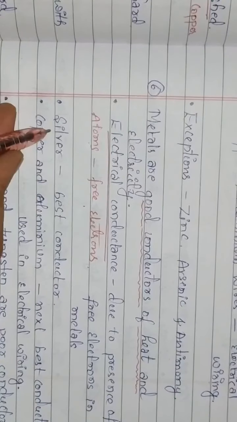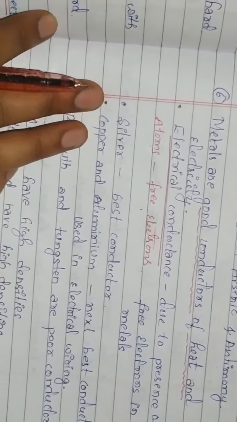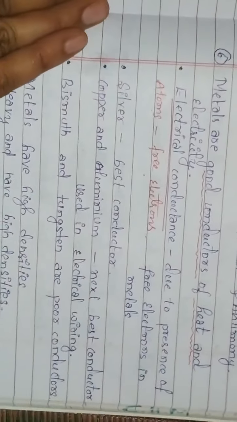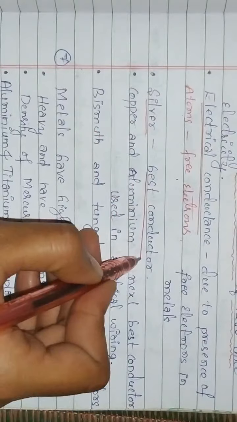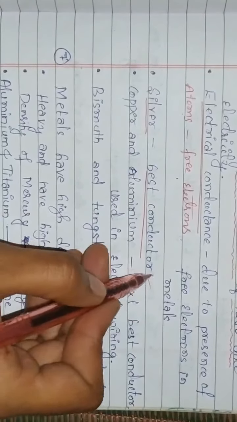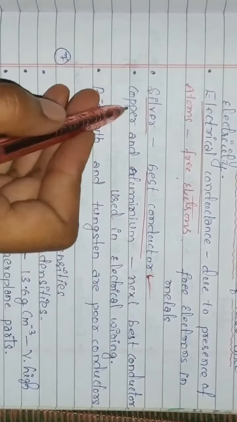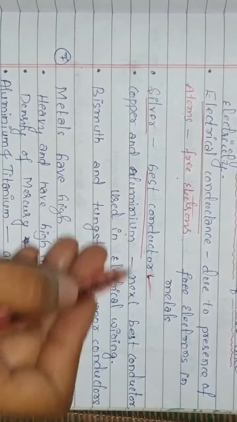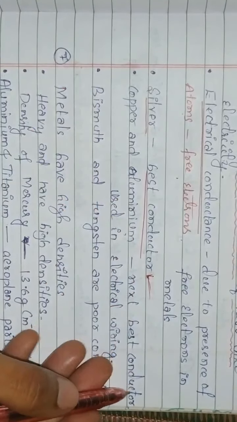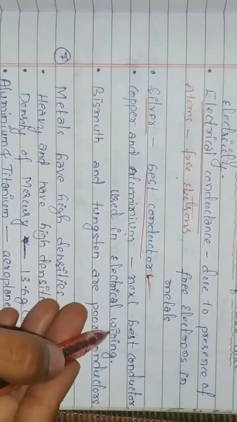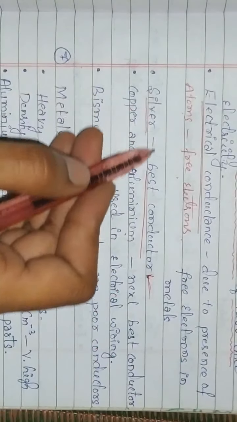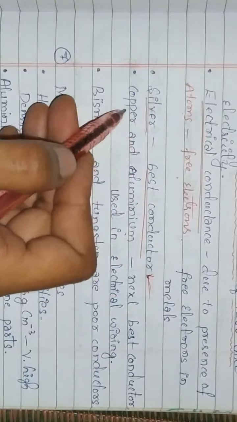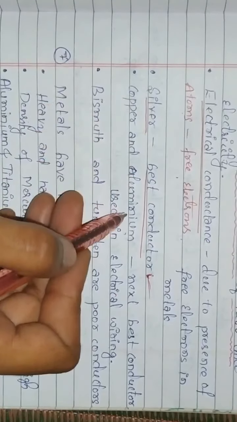Silver is the best conductor, and then copper and aluminium. Remember this: silver is the best conductor. Copper and aluminium are the next best conductors, and they are used in electrical wiring, since silver is quite expensive compared to copper and aluminium.